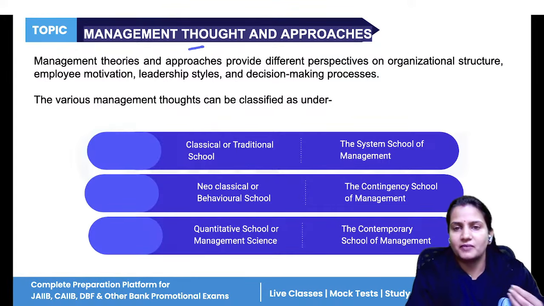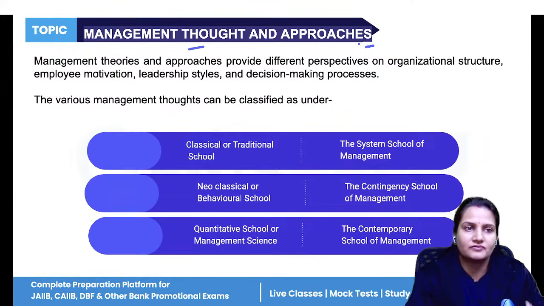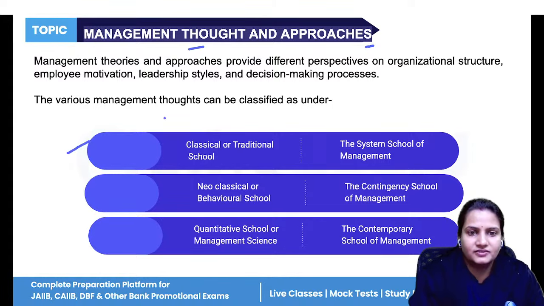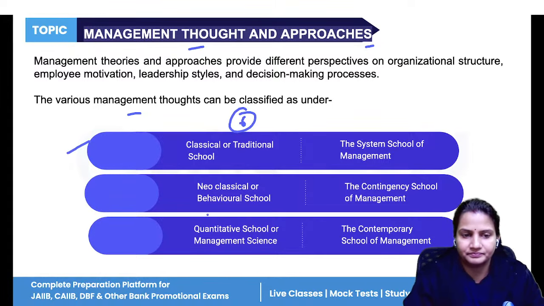Now, different management thoughts and approaches are there. Every institute is different, every company is different, so every management is also different. Managers have different perceptions. They have a different way of taking decisions for their company. Different leadership styles are there. So a total of six management approaches are there. Let's do them one by one.